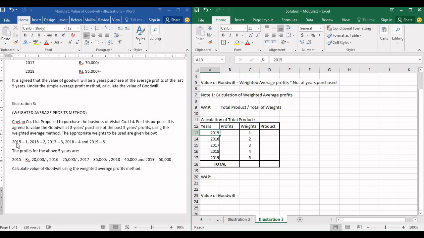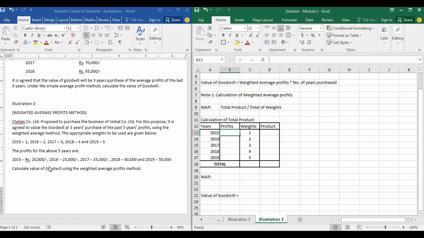In this case 2015 is the first year given in the problem, so we are going to give it 1 rating and then go on increasing the value by 1. So 1, 2, 3, 4, 5 are the weights for this particular problem because there are 5 years. The profits for the same 5 years are 20,000, 25,000, 35,000, 40,000 and 50,000.